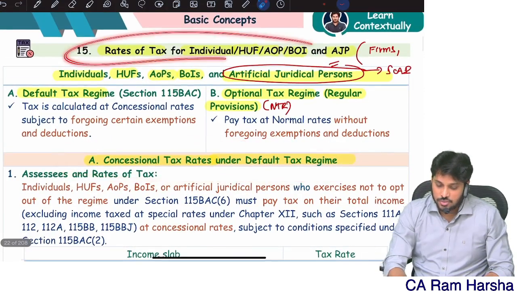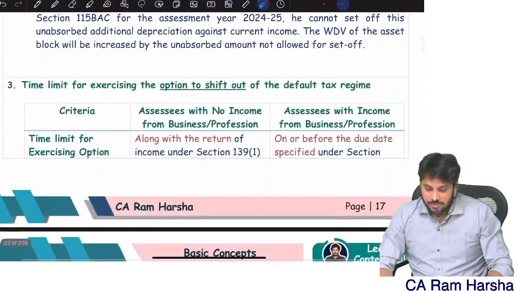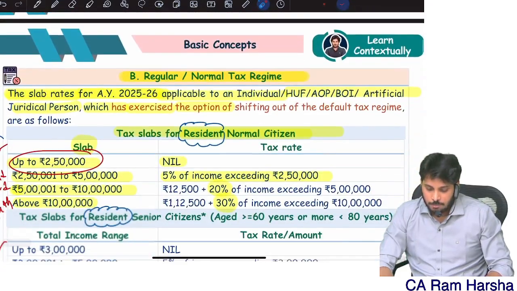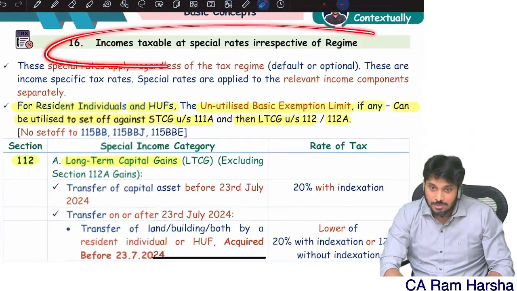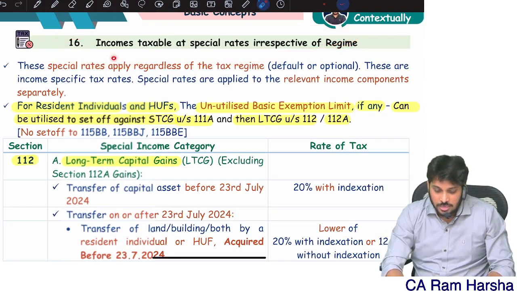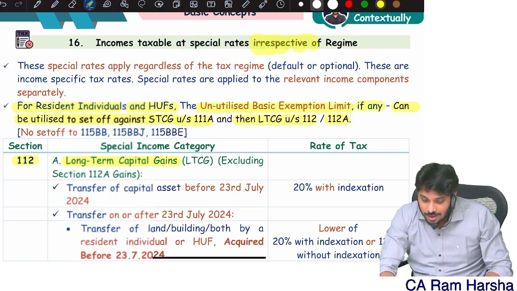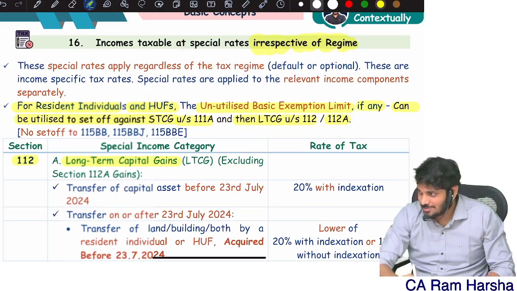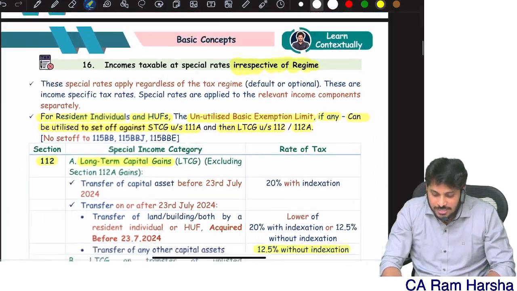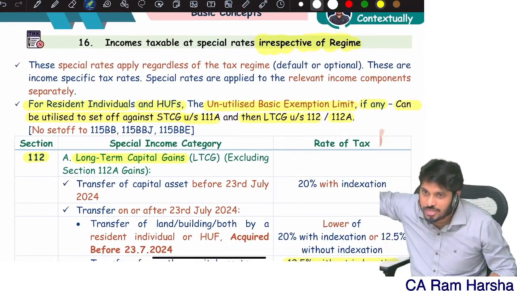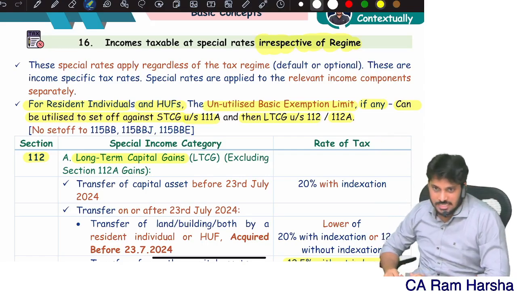You see how cleverly I gave the tax rates: Part A, concessional rates under default tax regime. Then Part B, normal tax regime. Then I gave a separate concept, the 16th one: incomes which are taxable at special rate. What point did I say here? These special rates of incomes are irrespective of regime. Means unutilized basic exemption limit is available irrespective of regime, but it is available only for residents. Able to understand? Okay.